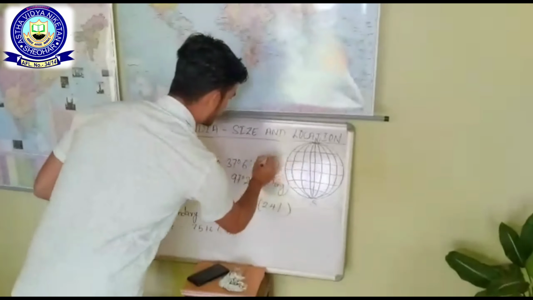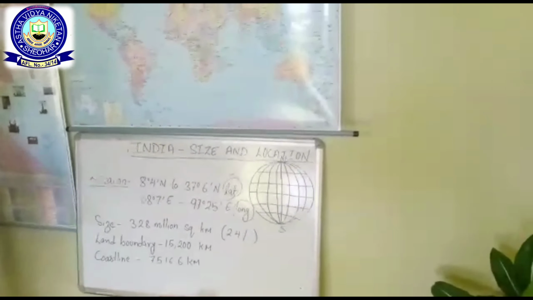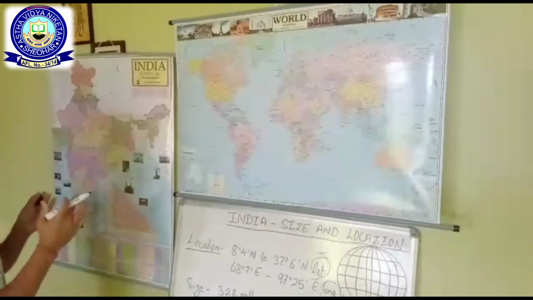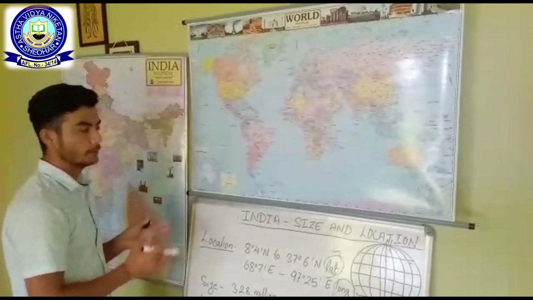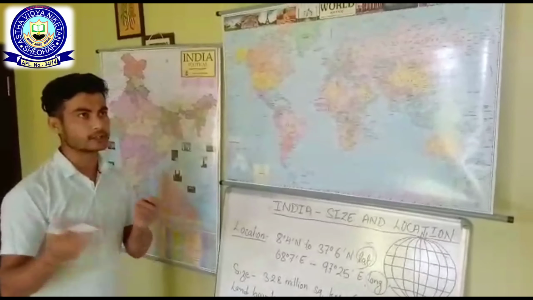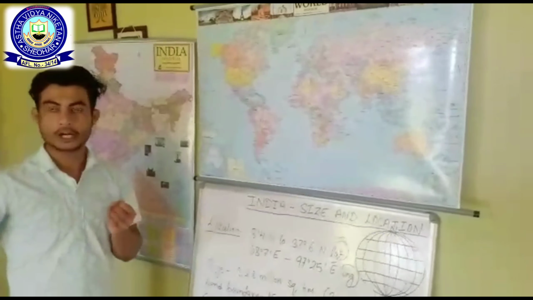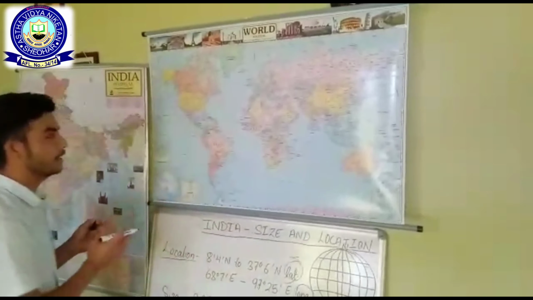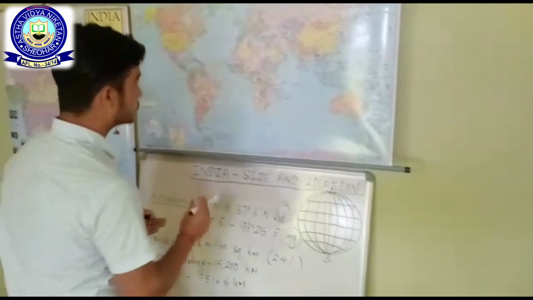This is the definition of latitudes and longitudes. If someone asks you what latitude and longitude are, you can say that latitudes and longitudes are imaginary lines that are drawn on a map or a globe. They are not actual lines. If you look at the outside world, we do not see any lines drawn on our earth. They are only drawn on a map or a globe to find out the location or time on our earth.